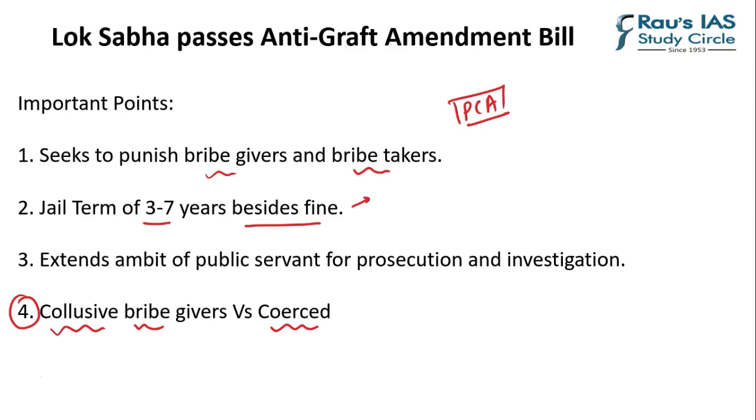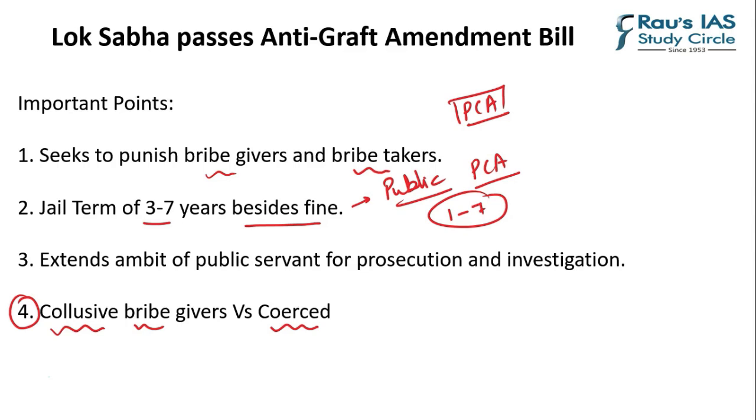Now this provision is for public servants. Public servants have to face a punishment of 3 to 7 years. Now this is a departure from the Prevention of Corruption Act 1988, because earlier the jail term was from 1 to 7 years. So this is a distinction, this is a difference. This will also ensure that anyone who is convicted in a bribery case shall not be represented in the Lok Sabha, Rajya Sabha or legislative assemblies.